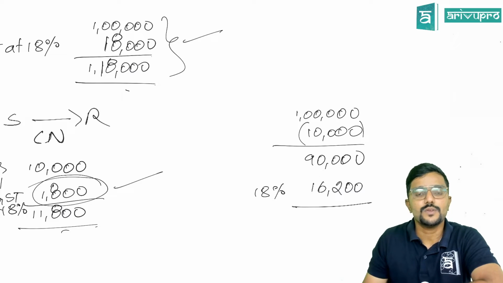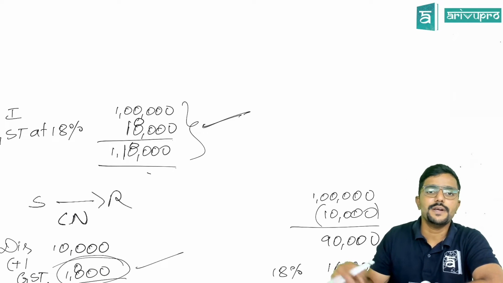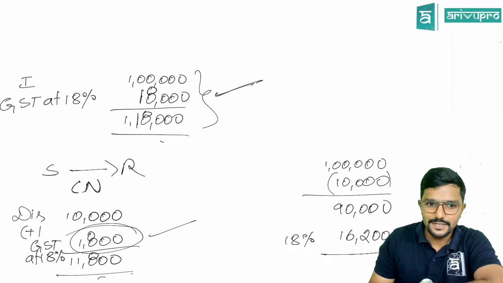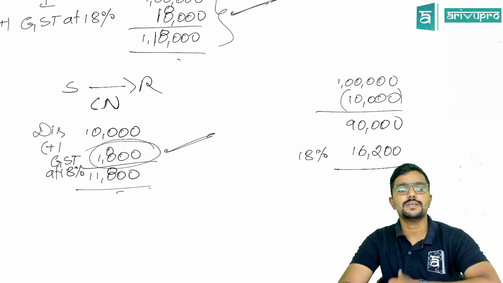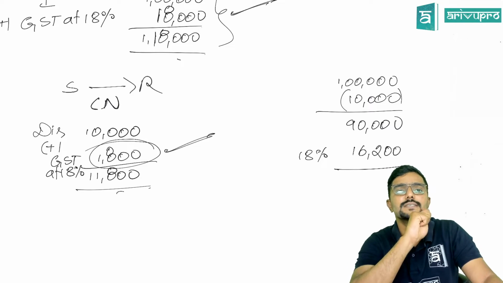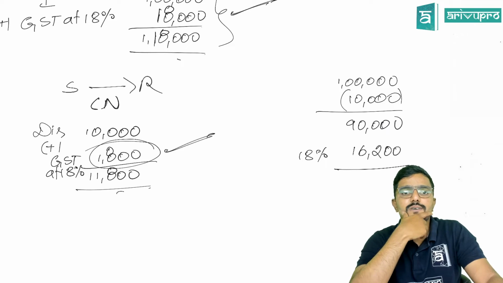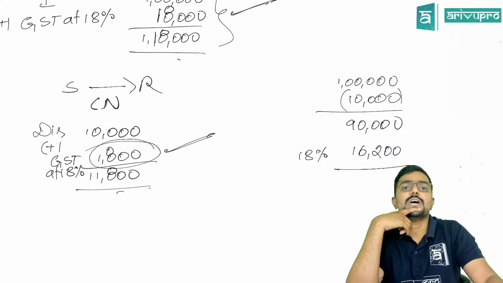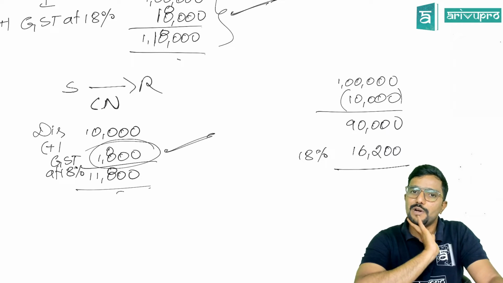Agree? But if you have already paid 18,000, if you have already claimed 18,000 ITC, you have to reverse 1,800. Who? Recipient. Because literally at the end, how much is the recipient paying in the form of tax? Only 16,200, that is on 90,000. Hope you guys got the point.